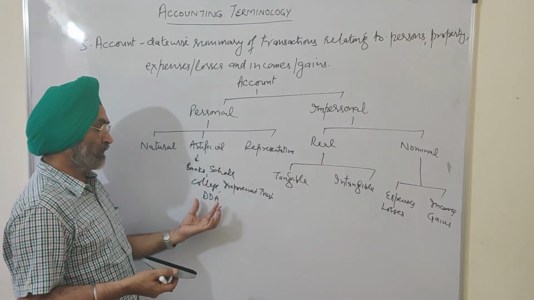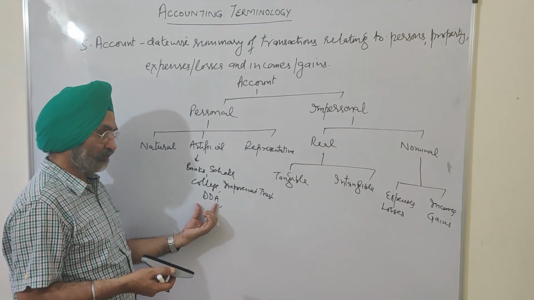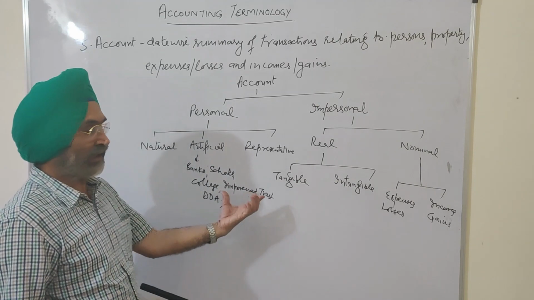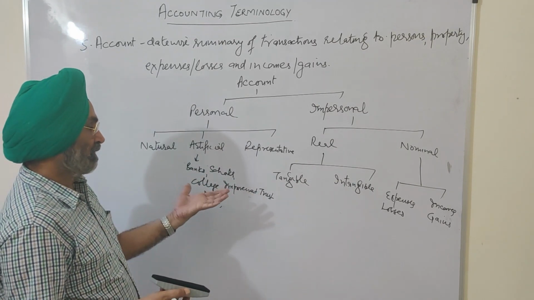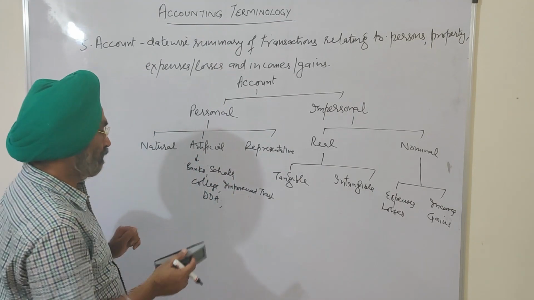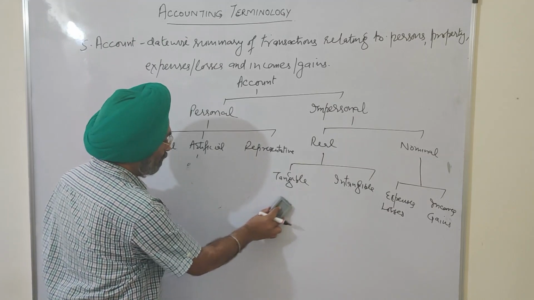So if we prepare the account of Delhi Development Authority, Jalandhar Improvement Trust, Ludhiana Improvement Trust, Chandigarh Improvement Trust, whatsoever, that account will be an artificial personal account. Then the representative personal account.